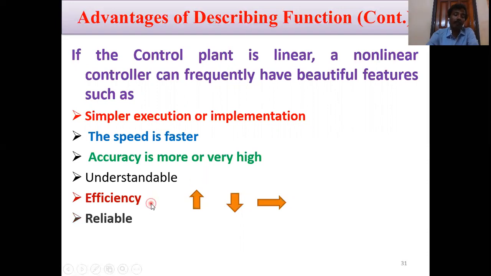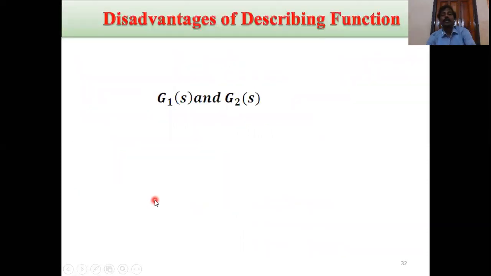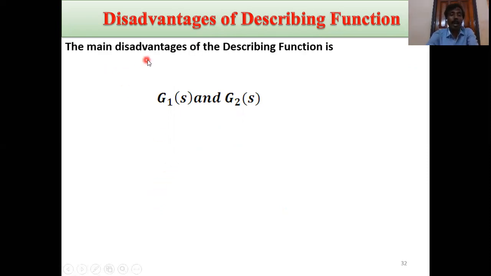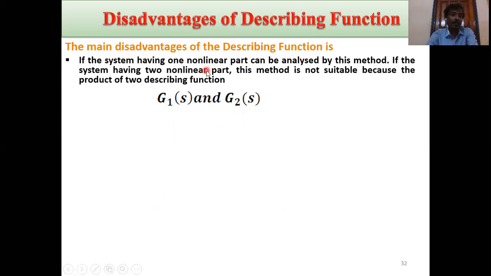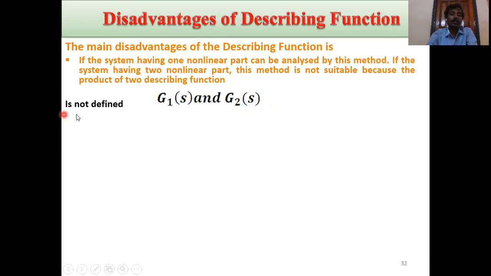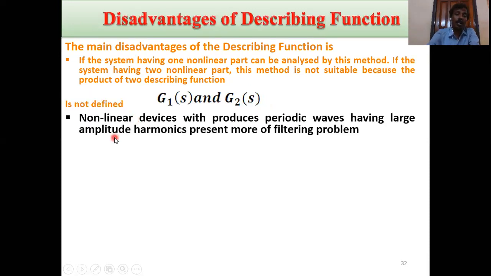What is the disadvantage of describing function? The main disadvantage is that a system having one nonlinear part can be analyzed by this method, but if the system has two nonlinear parts, this method is not suitable because the product of two describing functions is not defined.